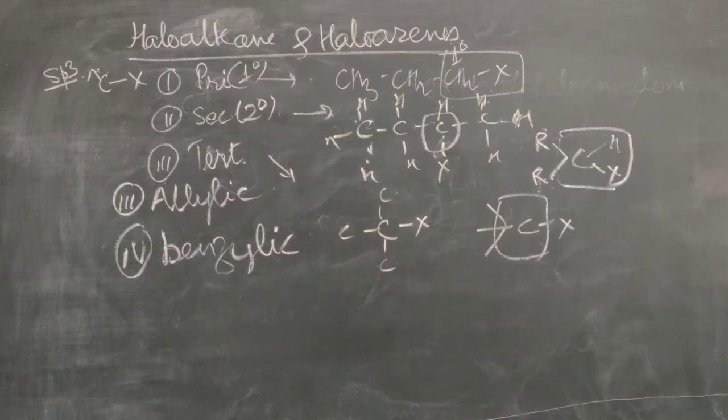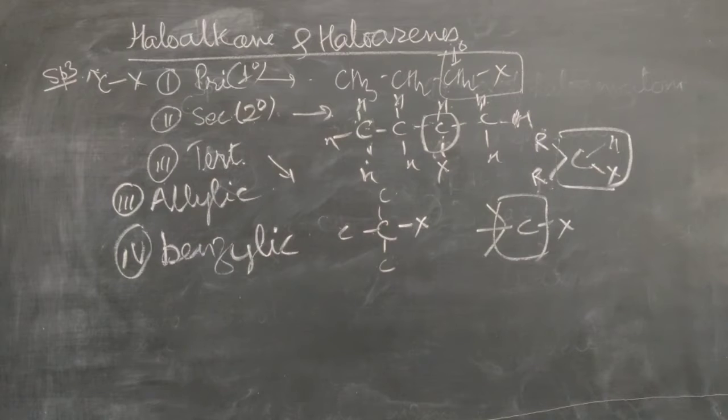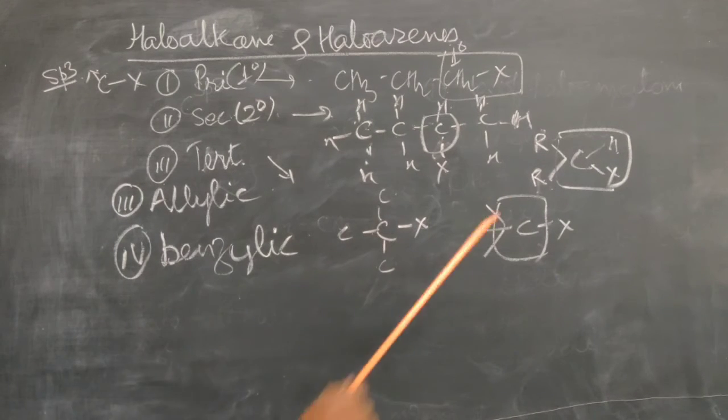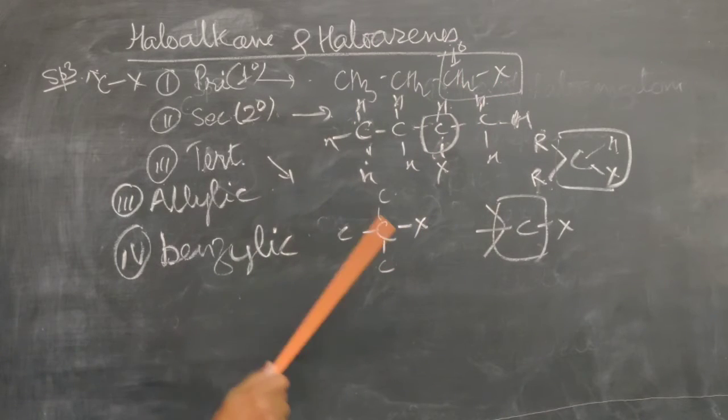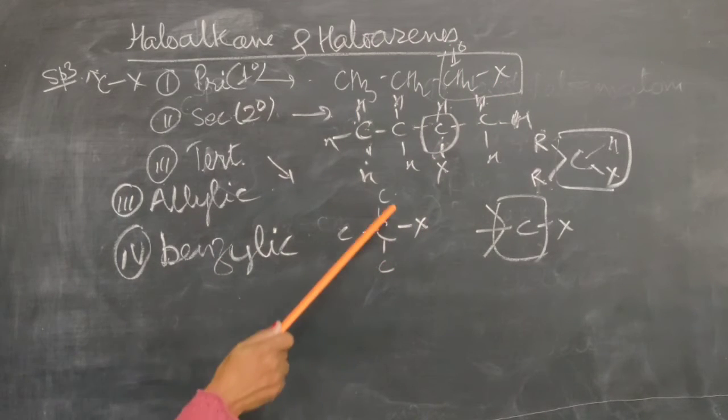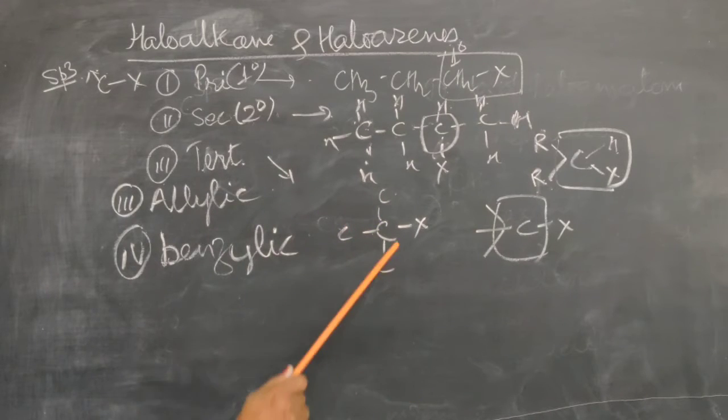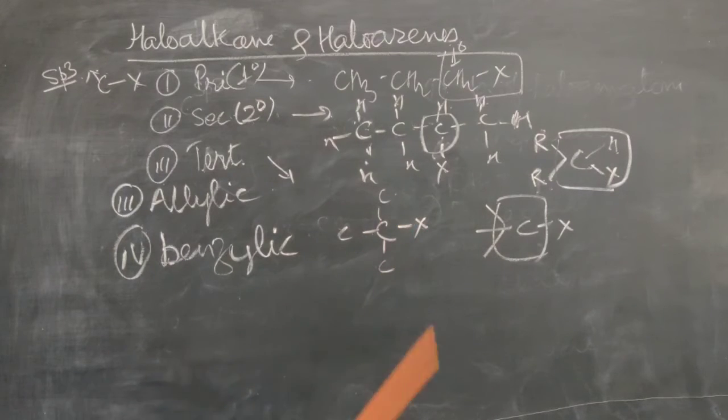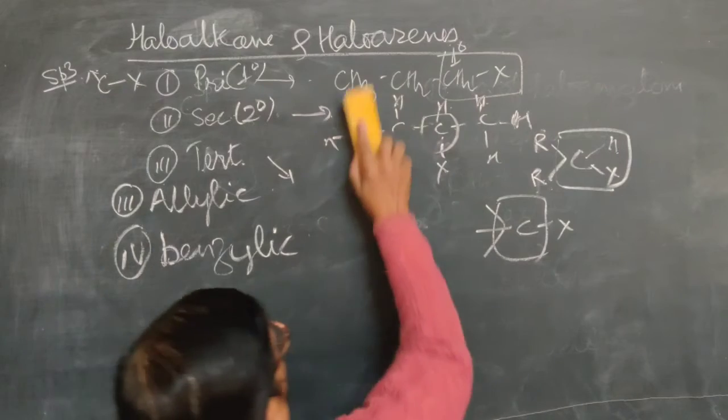If we remove a hydrogen atom from any carbon atom present in the middle of the chain, this carbon atom will bear two alkyl groups, one hydrogen and one halogen. Then it is called a secondary carbon atom, and the alkyl halide is called a secondary alkyl halide. In the tertiary alkyl halide, the carbon atom to which three alkyl groups are attached is called a tertiary carbon atom. If the hydrogen is removed from the fourth valency, it is called a tertiary alkyl halide. So this is the primary, secondary and tertiary alkyl halide.